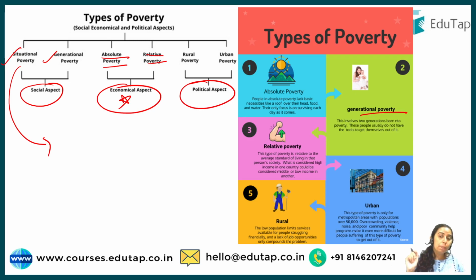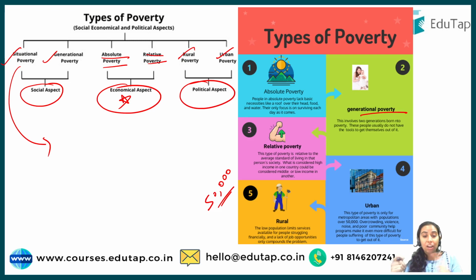Now, taking you to the political aspect, that is rural and urban poverty. Guys, rural poverty is poverty in rural areas where population is less than 50,000. There, lack of infrastructure is there, lack of growth opportunities are there. So this will lead to some kind of poverty, and we will call it rural poverty because of the environment which is surrounding you.